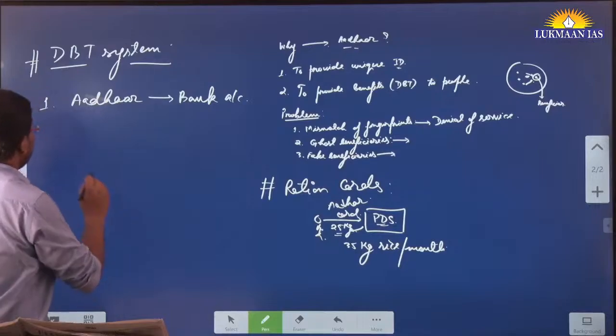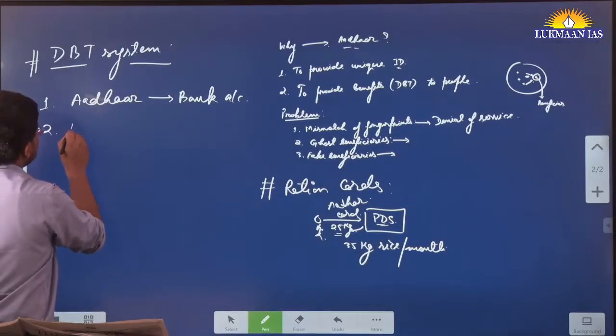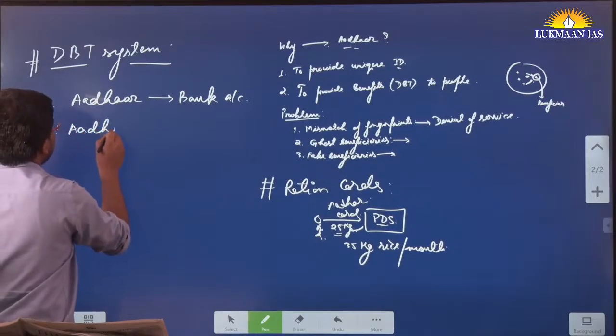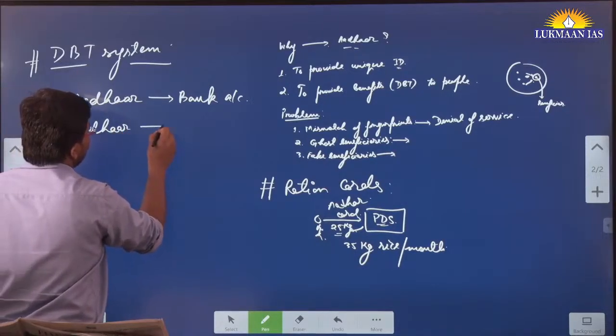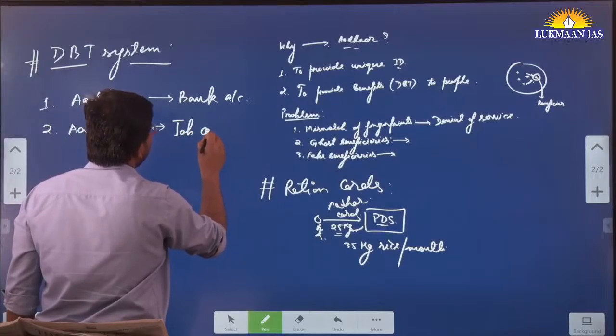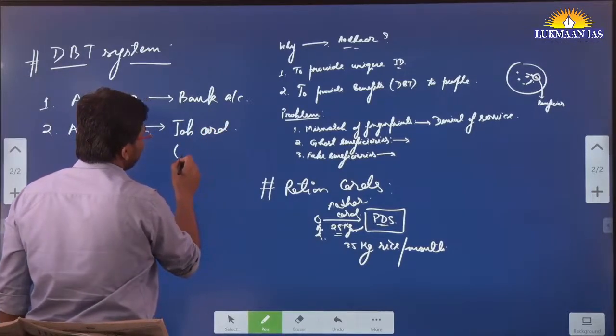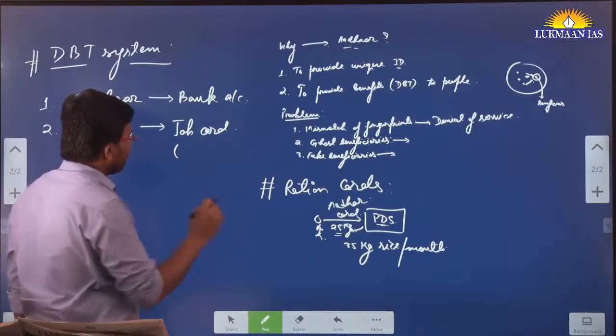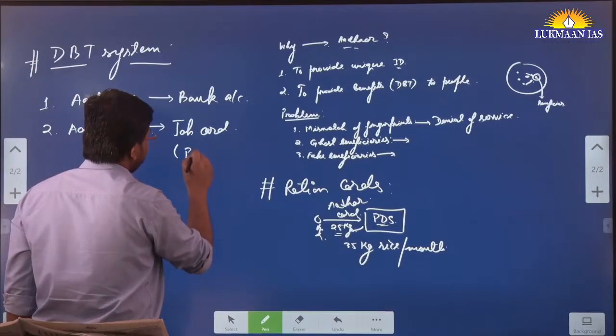This is important. Second thing is, his Aadhaar card must be linked to his job card. I mean, those people who are doing work under the scheme.